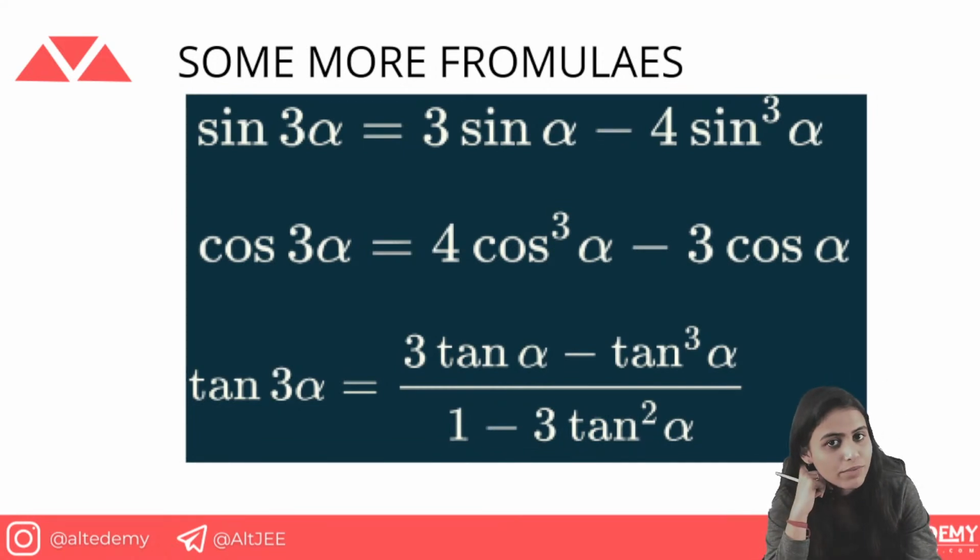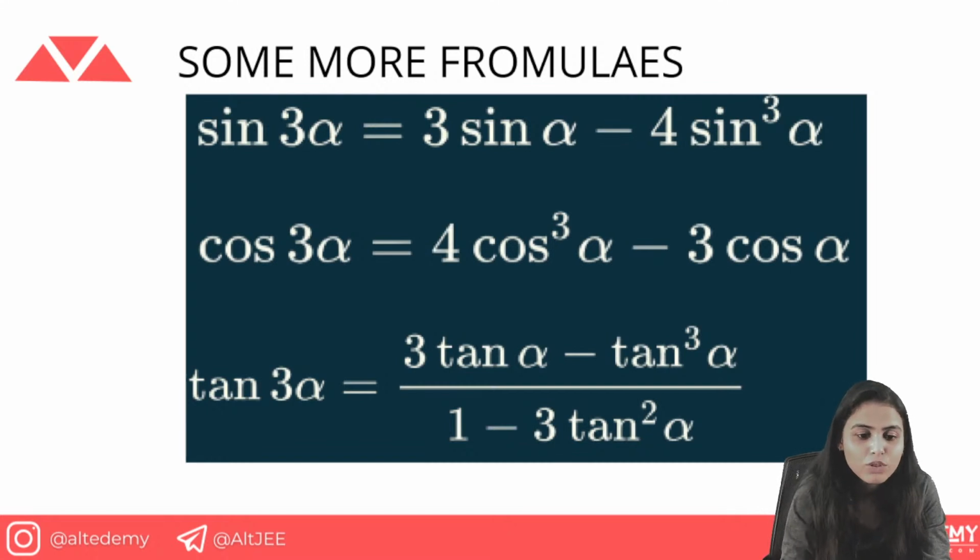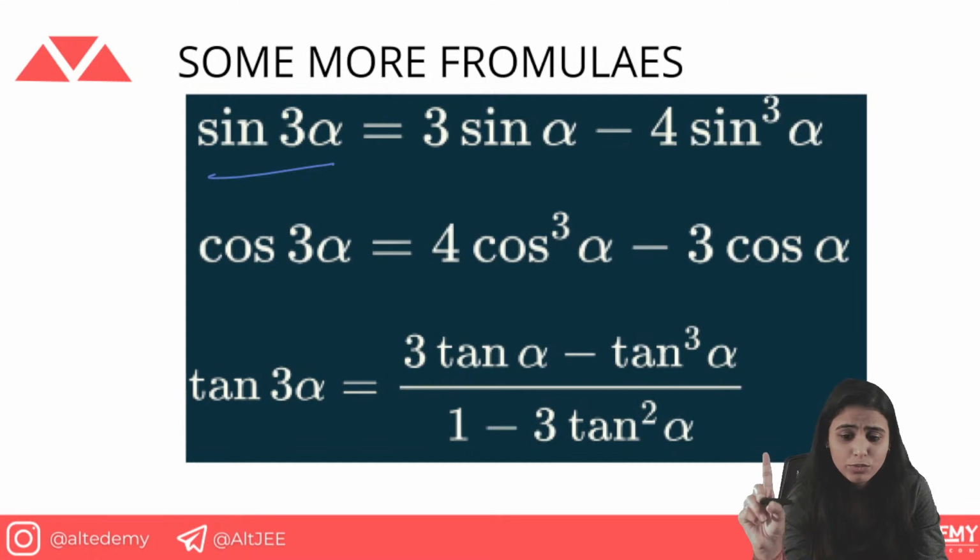This formula was used when we had the equation of sine alpha, 2 sine alpha and 3 sine 3 alpha. For making those terms into like terms, I used the double angle formula and the sine 3 alpha formula. So sine 3 alpha, just remember it like that: 3 sine alpha minus 4 sine cube alpha. Whenever you see sine 3 alpha, this is the basic thing which comes: 3 sine alpha, then minus 4 sine cube alpha. These are the two components.